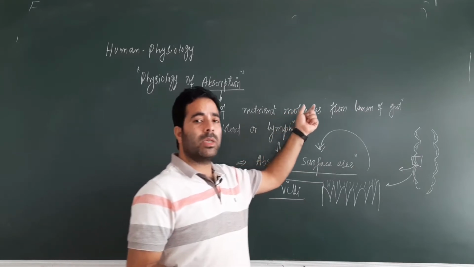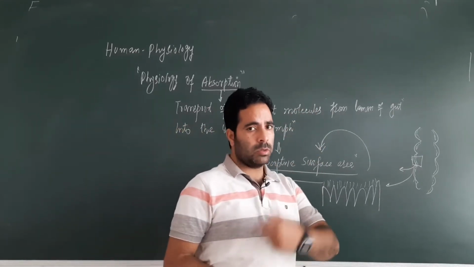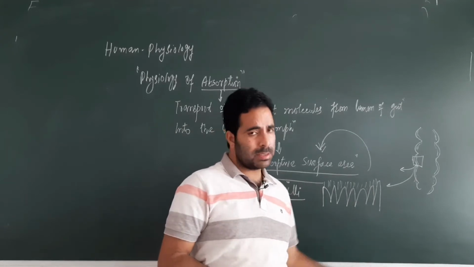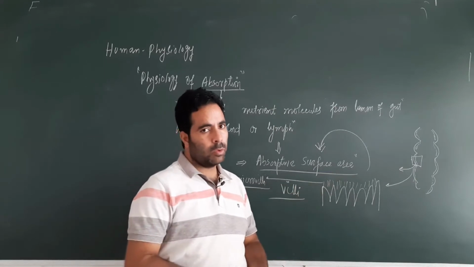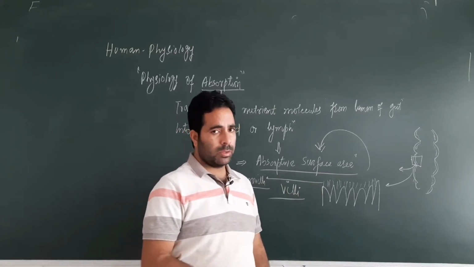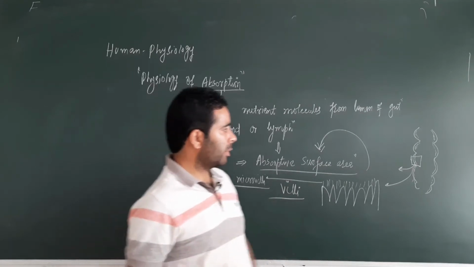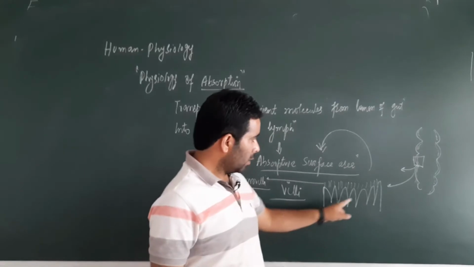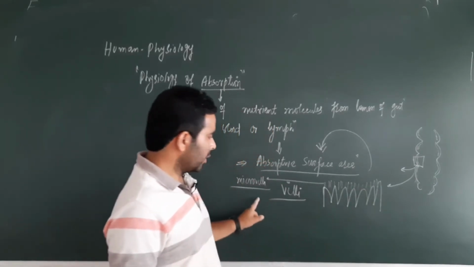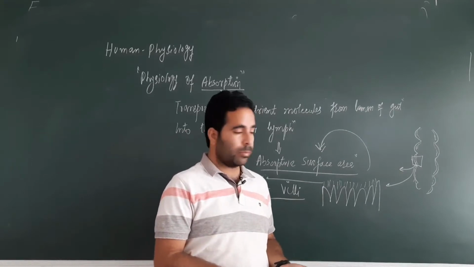So my point is, we need the transport mechanism, passive or active, for the process of absorption. Second thing that's very important is the absorptive surface area. The more the surface area, the more the absorption. So this absorptive surface area is provided by the small intestine in the jejunum and ileum part, where the wall is modified into villi and microvilli, which have provided a lot of surface area for the process of absorption.